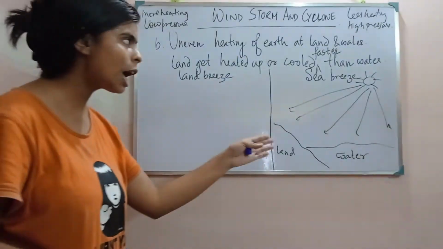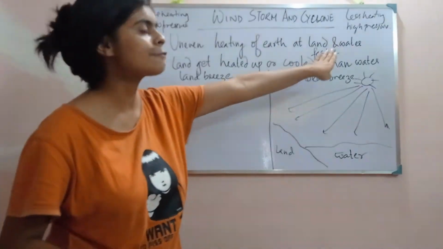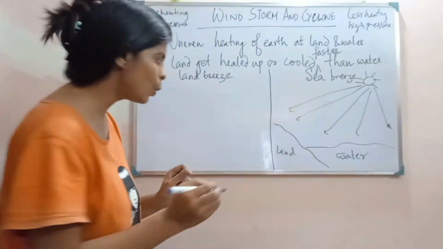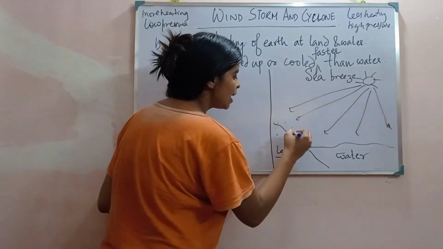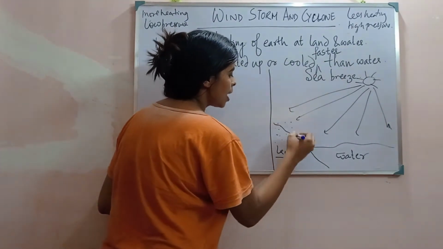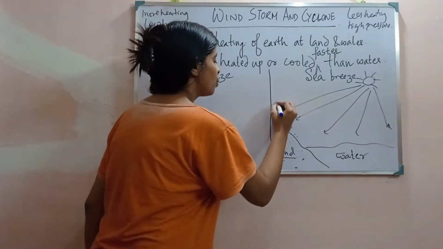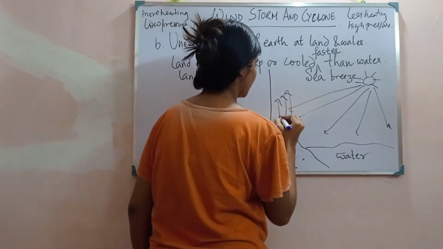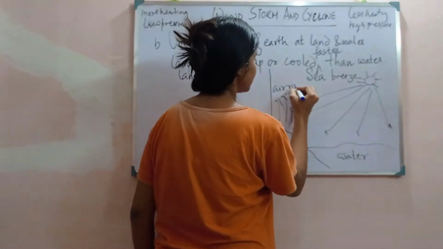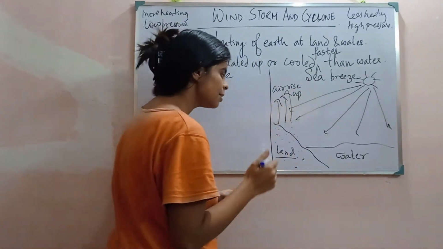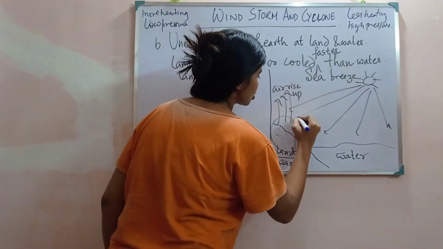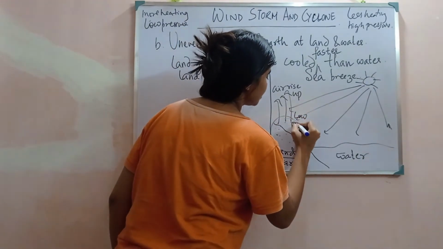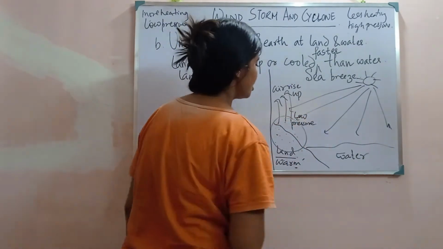Land is getting heated faster than water, so the air present above the land surface will rise up. As a result, low pressure is created.